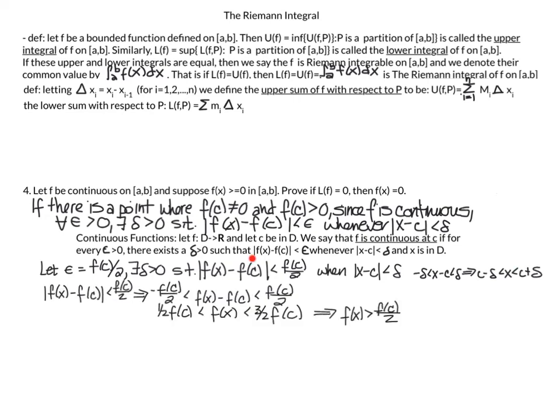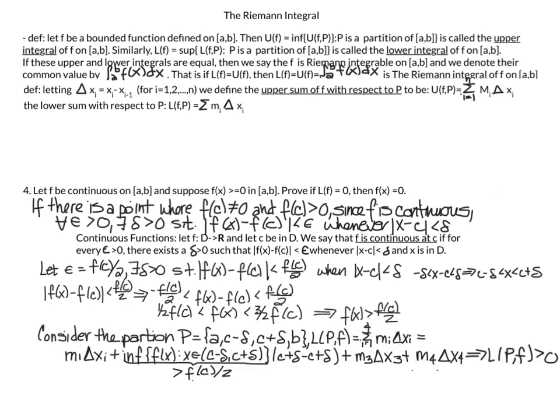And now, just looking at this, I don't want the absolute value. So I am going to set f of x minus f of c less than f of c over 2 and greater than minus f of c over 2, which gives me f of x, adding f of c to both sides, is greater than 1/2 f of c and less than 3/2 f of c. And I'm just going to focus on this point here, which means that f of x is greater than f of c over 2.